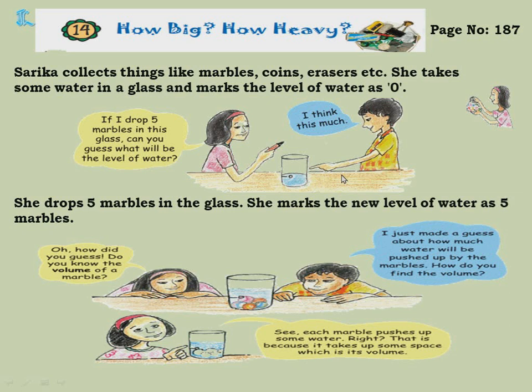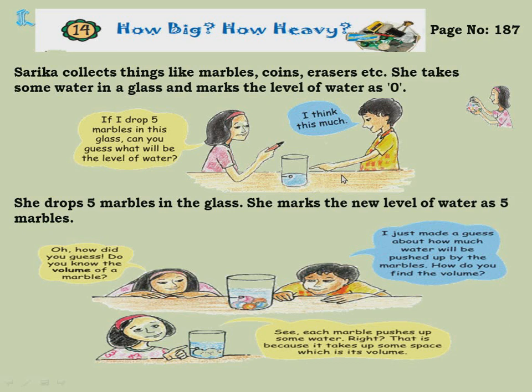When it sinks inside, it occupies some space. So now when you're putting a marble in the water, the marble will take some space in that glass. And that time, what happens? The water which was there at that place moves away here and there. The water displaces. In science, we call it the water displaced. So the amount of the water displaced is nothing but the volume of that object whichever you are putting. For example, here you put the marble.